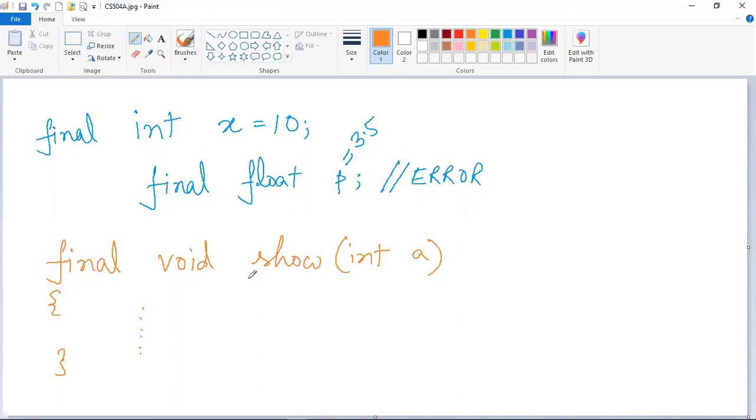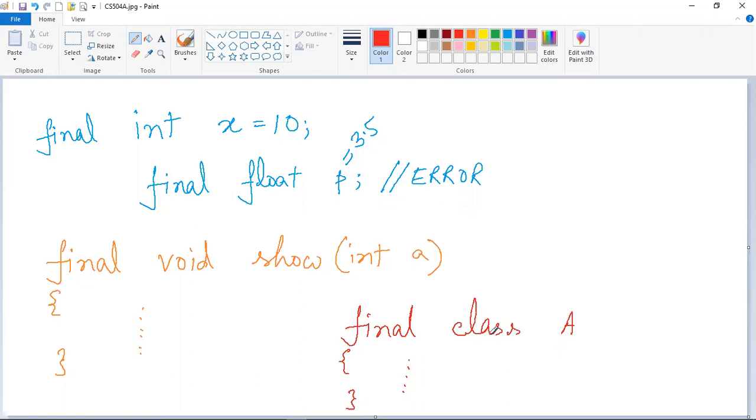Now this final keyword can also be placed before a class. Let me write it down for you. So suppose I have written a class like this, which is a class A, and there is the body of the class. I have not written it because I just want to show you how final works before a class. Now, if you place this final keyword before the class declaration, you cannot inherit this class.